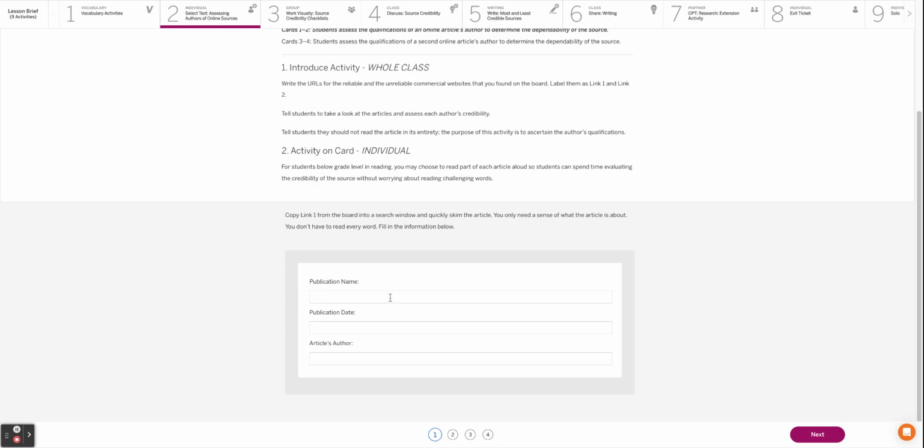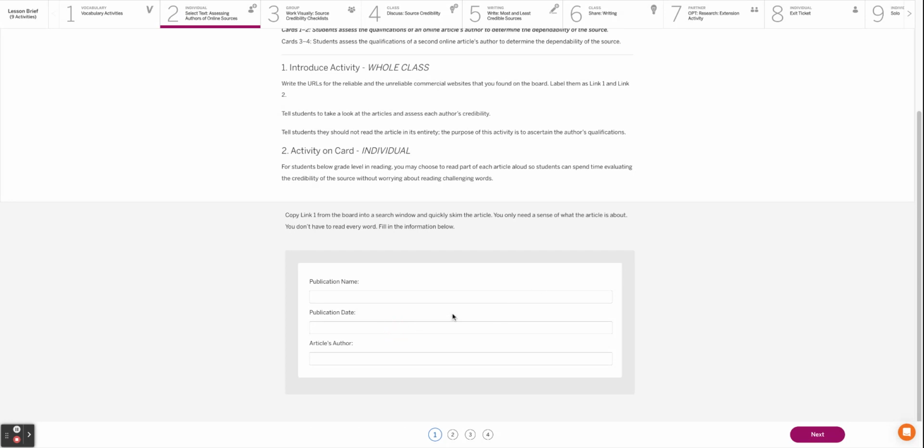You're going to fill in some information about each one. So you got a link that I've given you. I know it says from the board, but this is the one I'm giving to you. What is the name of the publication? So there's a company that is publishing, which means writing, editing, sending out the information that they collect. What is the name of that company?